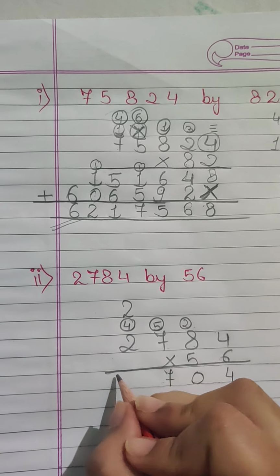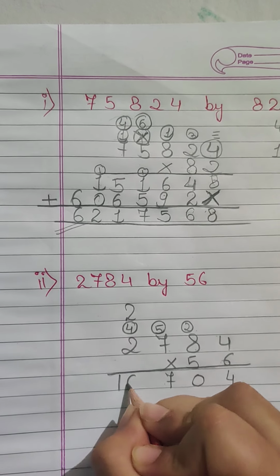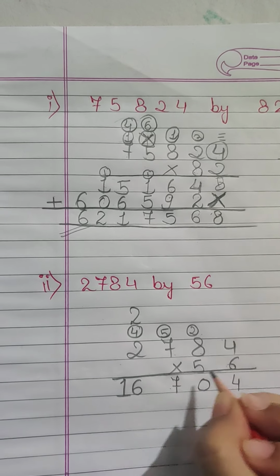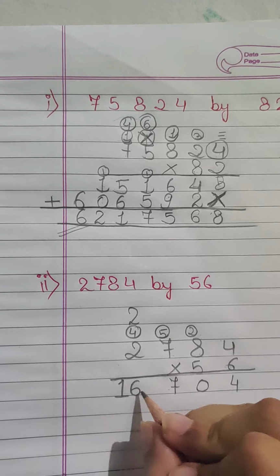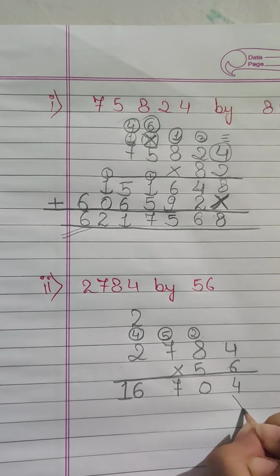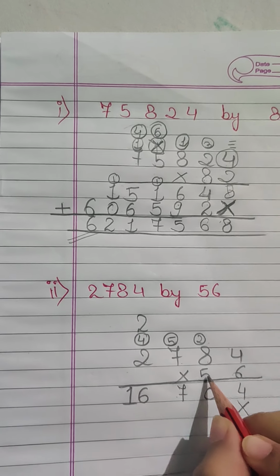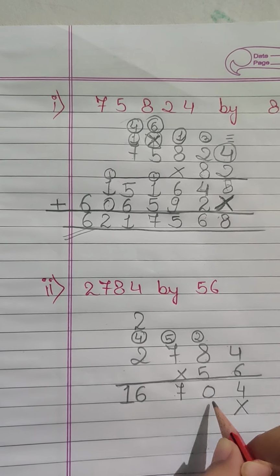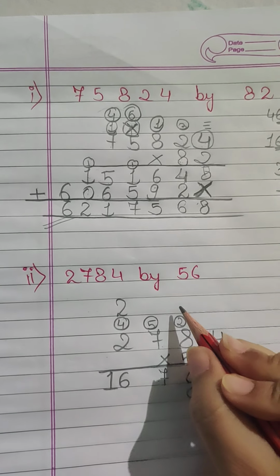6 2s are 12, 13, 14, 15 and 16. We have written the answer of the first one, right? Answers also you have to write with a proper gap. Then put a cross sign. Then multiply all the numbers with 5. 5 4s are 20. 0 and 2.